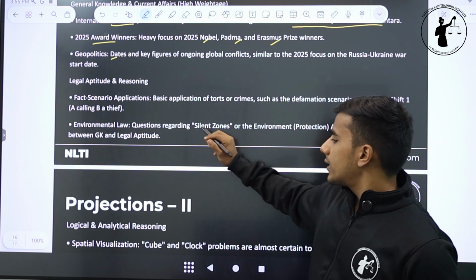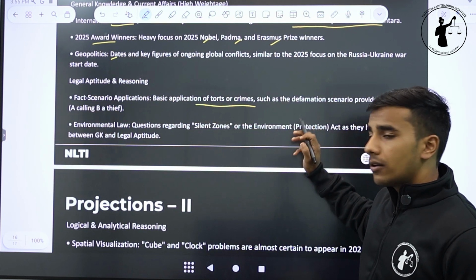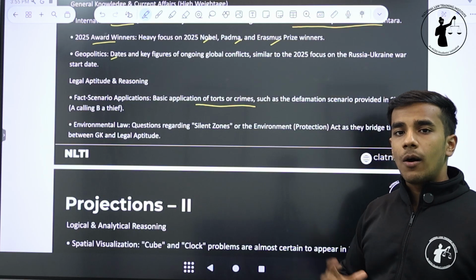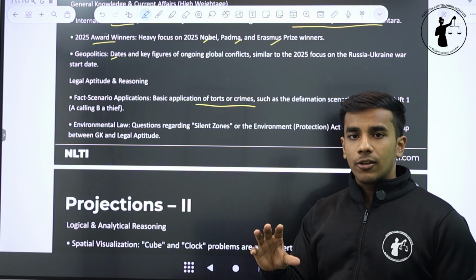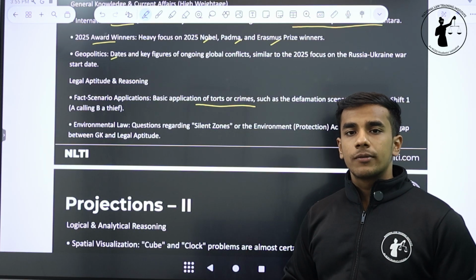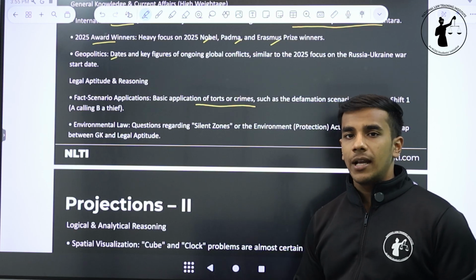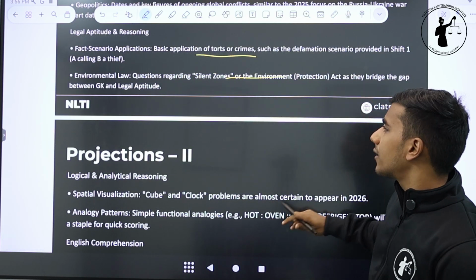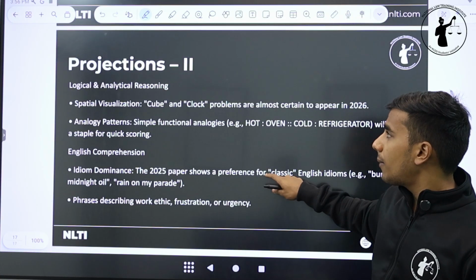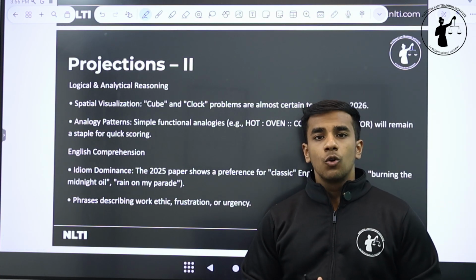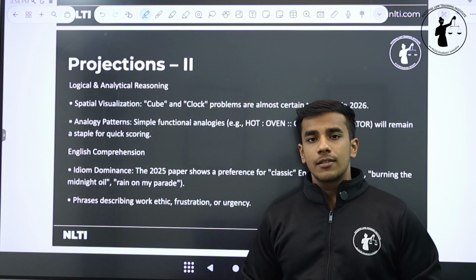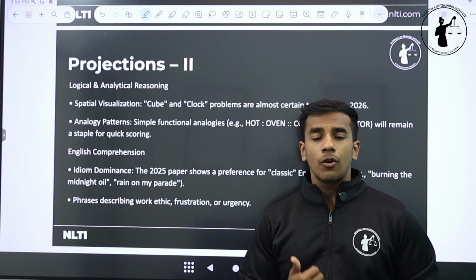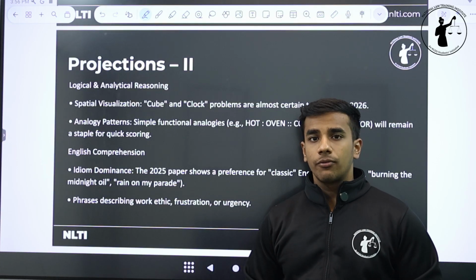For legal aptitude, it's simple, basic application, the principle-fact questions that I told you about. There will be a principle given to you, a set of facts given to you, and then you have to choose the correct answer. For example, whether A should be held liable or not. Environmental questions regarding silent zones or the Environment Protection Act. Know about this, know about nautical miles, know about the Indian Ocean, know about rivers of India, know about cultures of India, important dance forms, important musical forms, and the culture of the Maharashtrian state.